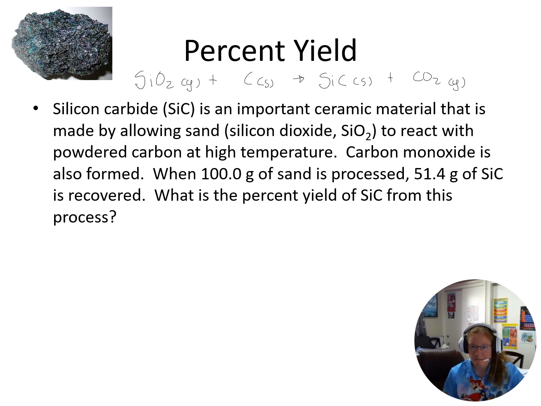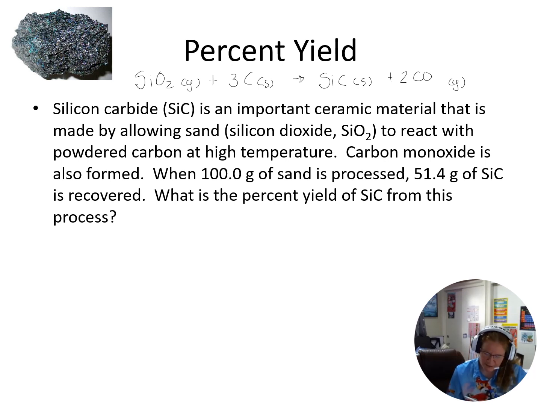All right. So take a look at this and see if you can balance the equation. Oh, it would help if I didn't write CO2 because I've been doing carbon dioxide in too many things. Another one of the classes I teach, we were using carbon dioxide a bunch. All right, so if we look at this, I have silicon dioxide. So I have two oxygens there. My carbon monoxide, I'm going to need a 2 there. I have one silicon, I have one silicon. So silicon carbide has 1 carbon, 2 carbon monoxides means I'll have 3 carbons there, okay?